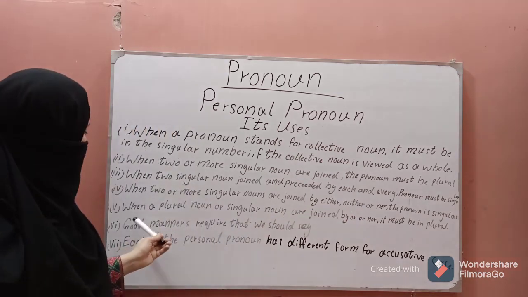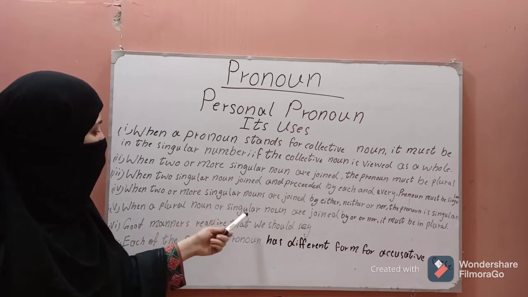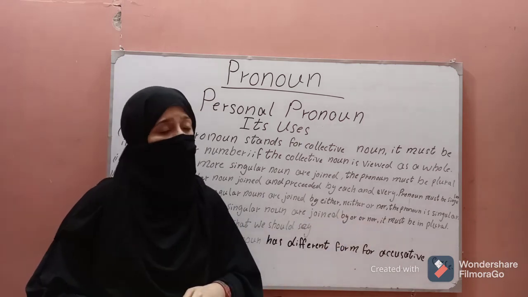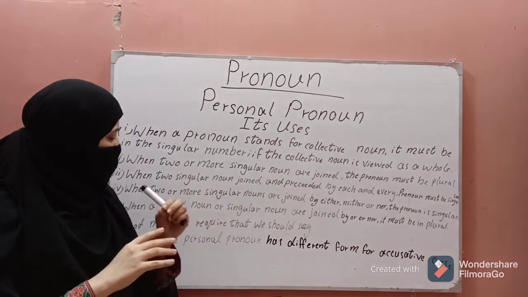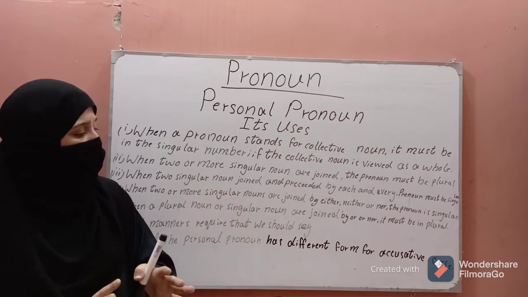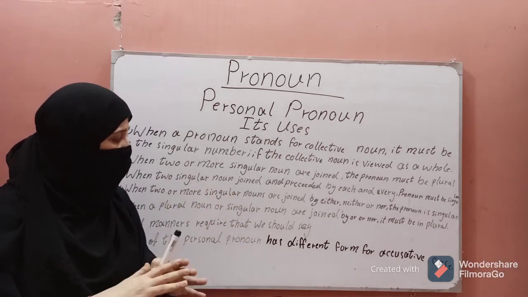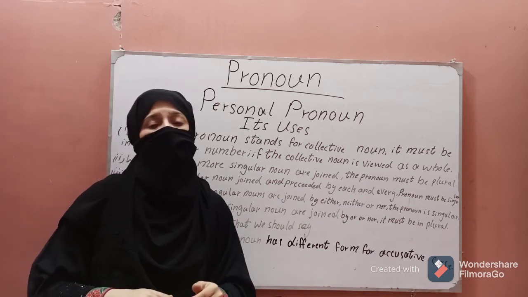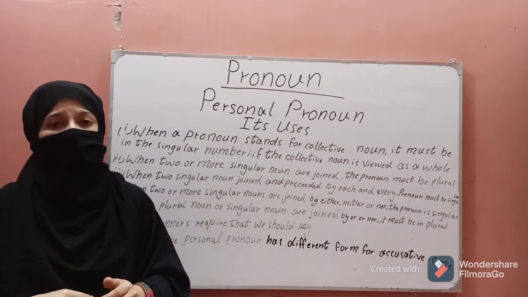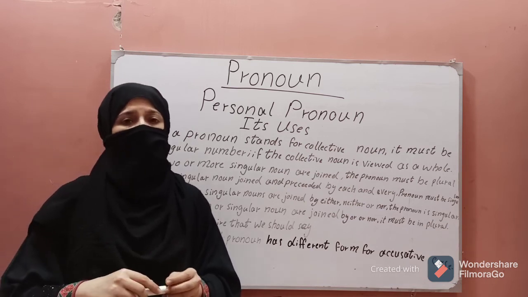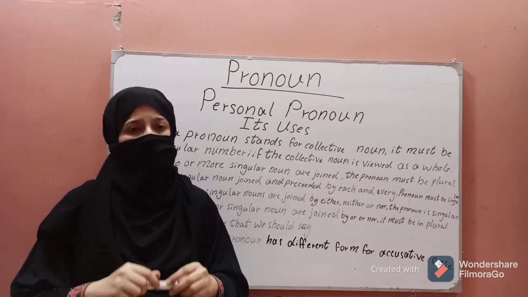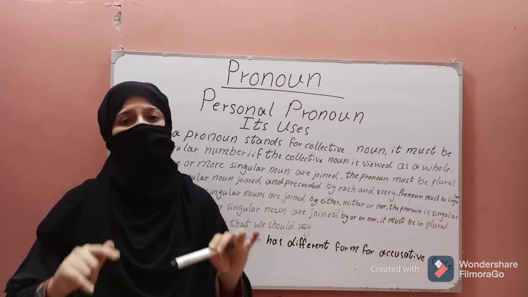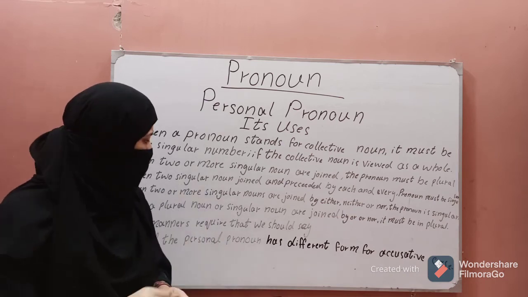And when a plural noun and a singular noun are joined by or, nor, and there is a singular noun and a plural noun connected, we will use the plural. For example, either the manager or his assistants failed in their duty.